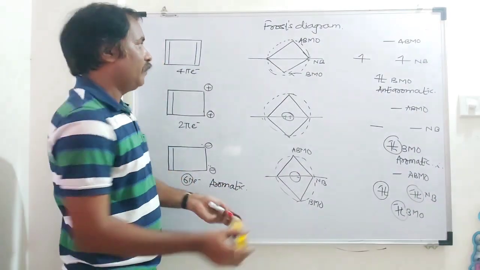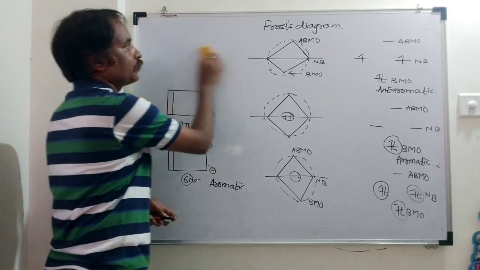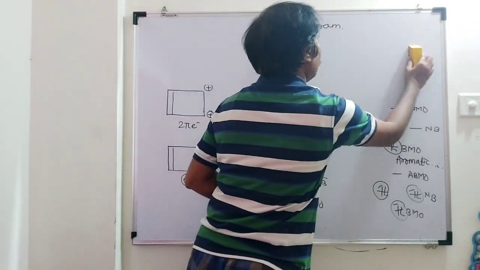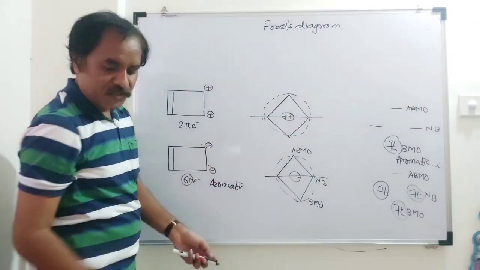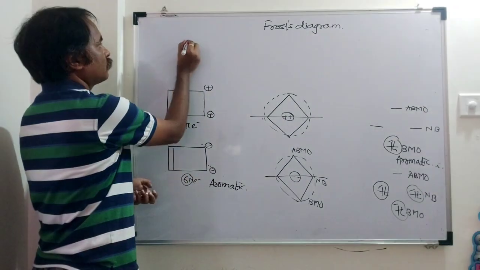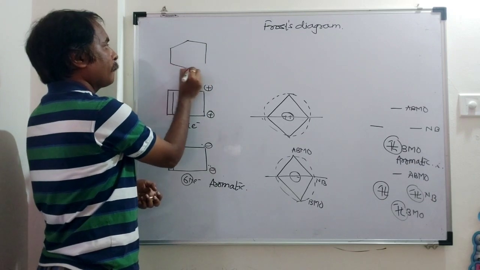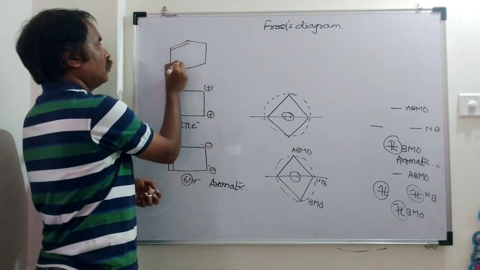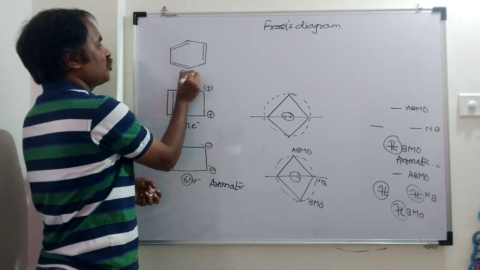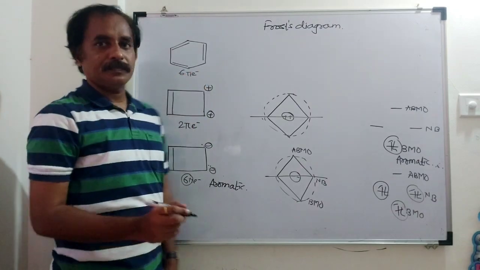Another example, I will take benzene. Benzene is also known as 6-annulene. Total number of pi electrons, 6 pi electrons. Frost diagram.